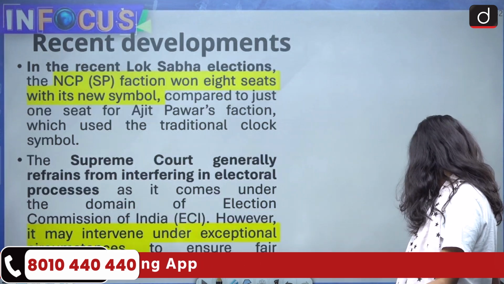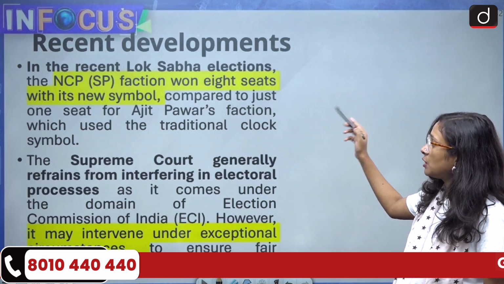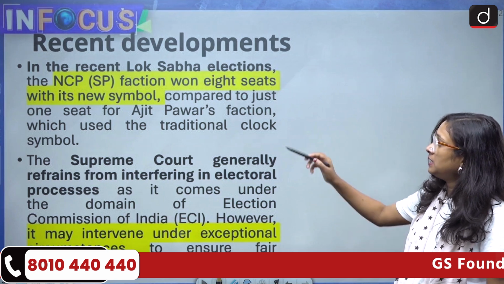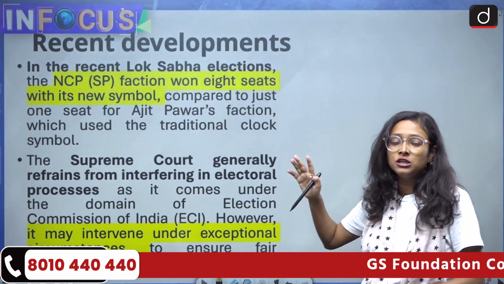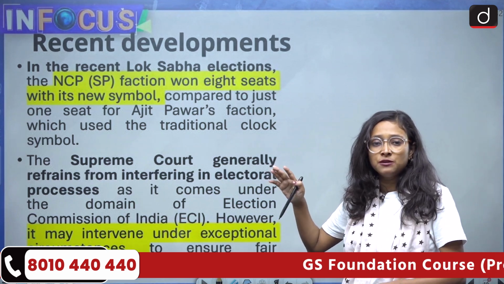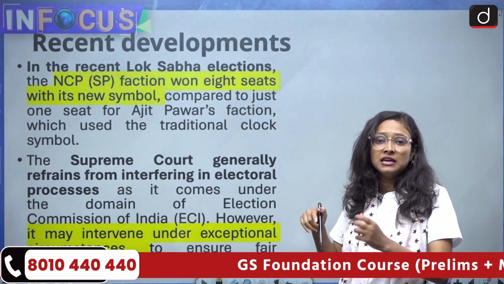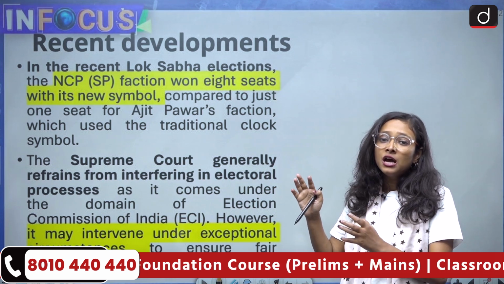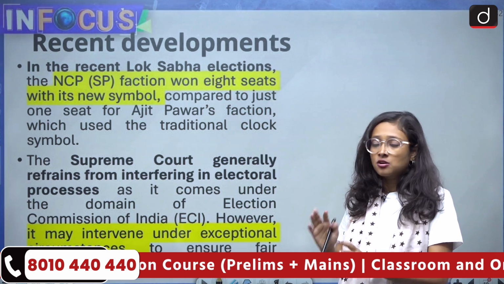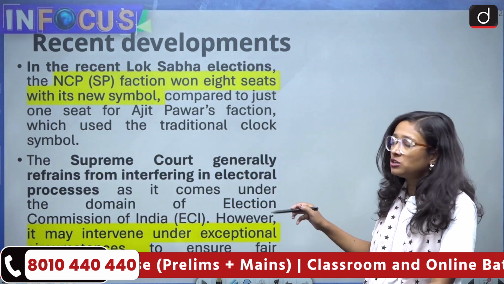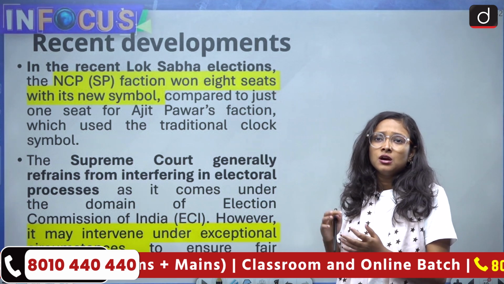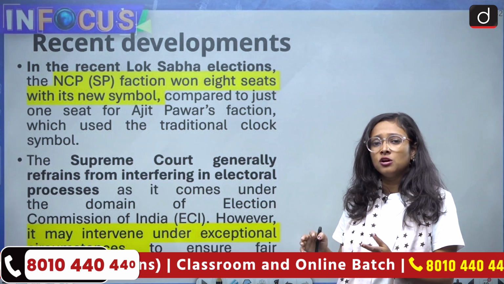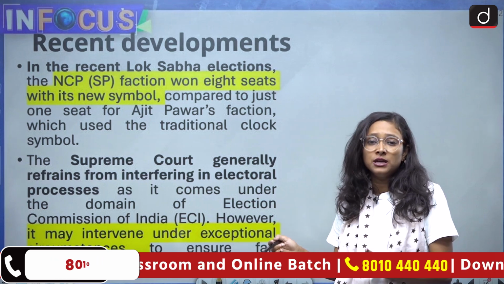Now we'll come to the next one, which is about the recent development. In the recent Lok Sabha election, as you already know, the NCP SP, led by Sharad Pawar, got another symbol and the Ajit Pawar led faction got the earlier symbol, which is the clock. The Supreme Court generally refrains from coming into such cases because this is the ECI's domain.